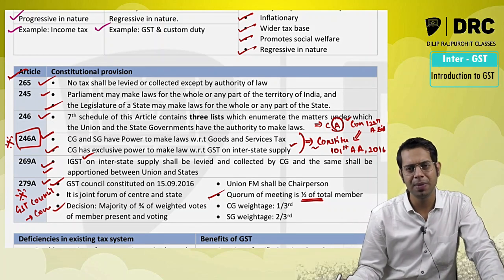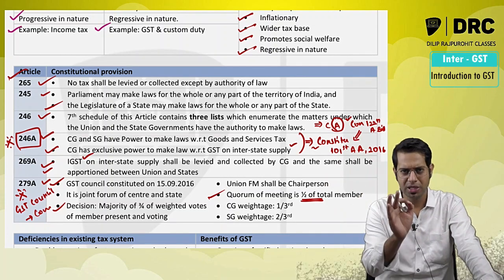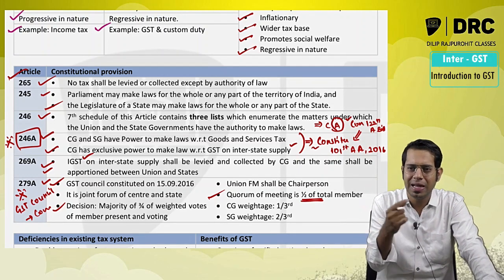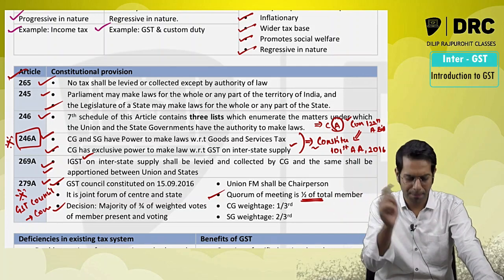Sir, how will a decision be passed? The decision will be passed by taking a majority. How will I take this majority, sir? Majority of 3/4 of weighted votes of members who are present and voting.